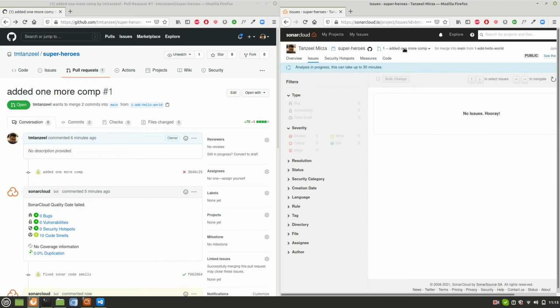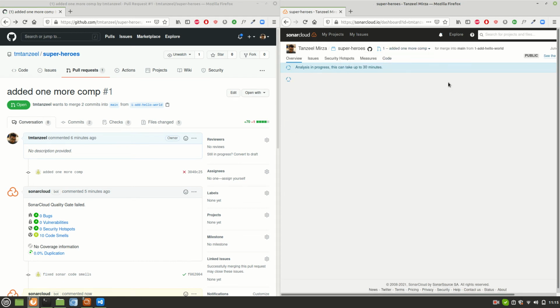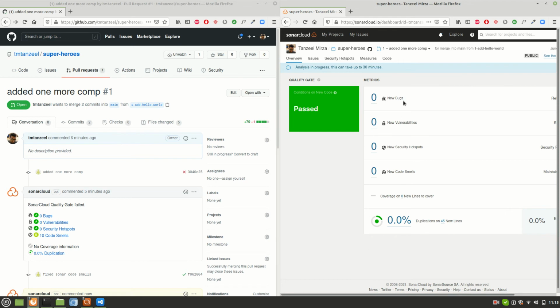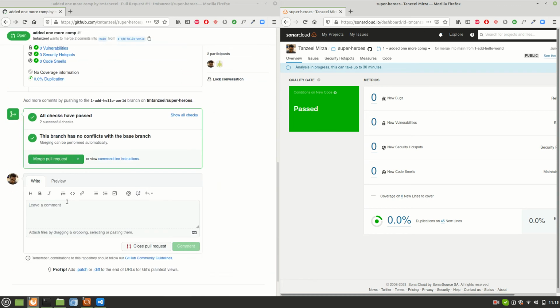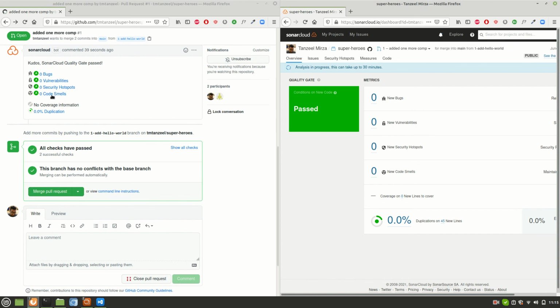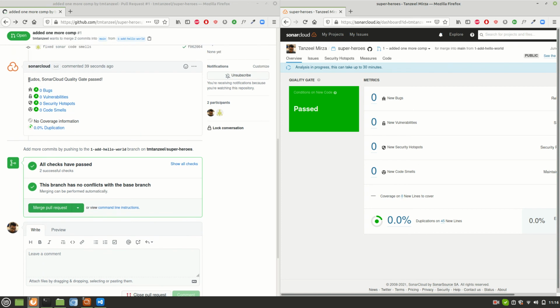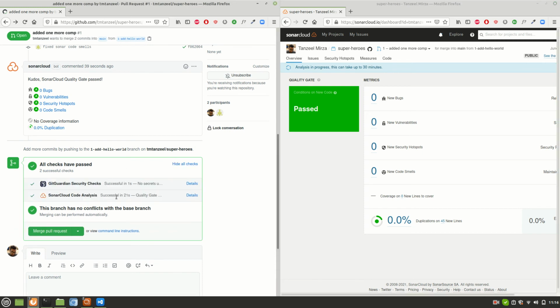Hooray. That is fine. But why is it saying failed? It should not say failed. Okay, I think it did not get updated there, but here it is saying now passed. Some refresh issue maybe. Anyway, so new bugs are 0, vulnerabilities are 0, security hotspots 0, new code smells 0, duplication 0. Everything looks good. This has passed, and with that our PR is also passed. And if I scroll down, there are no code smells. See, everything is okay. Here it is showing kudos, SonarCloud quality gate passed, and all checks have passed successfully.